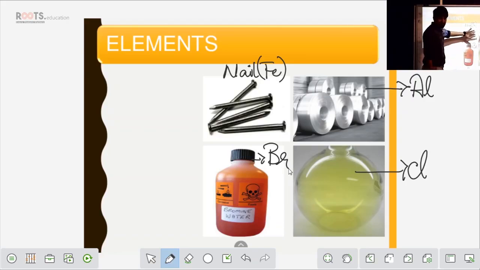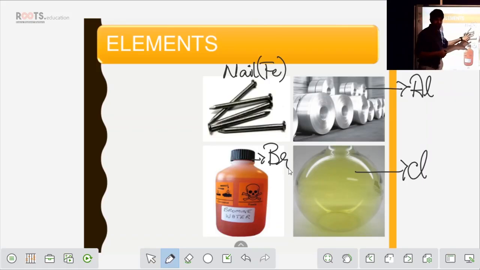So I consider this nail. Now what I'll do is take out two atoms from this element. From this iron element I'll take out two atoms. This is hypothetical. This is not happening in reality, but just to make you understand, I'm taking two atoms or three to four atoms from this iron nail. Whatever atoms I've taken out from this nail, I'll start comparing them. What I see is that the atoms in my right hand and the atoms in my left hand look similar. Why?